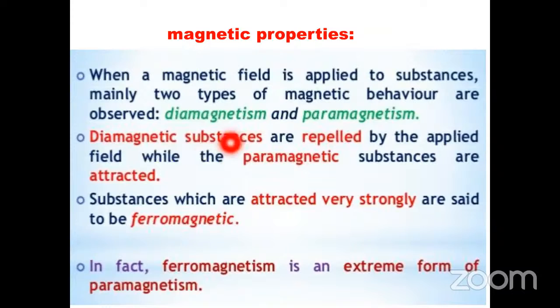If the substances are attracted by the external magnetic field, then they belong to the paramagnetic substances. The substances which are attracted very strongly by the external magnetic field are said to be ferromagnetic substances. In fact, ferromagnetism is an extreme form of paramagnetism.